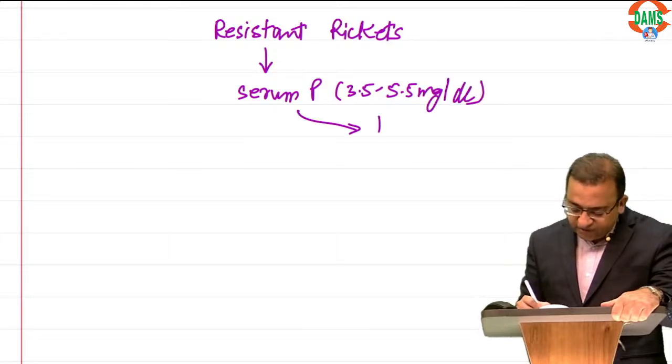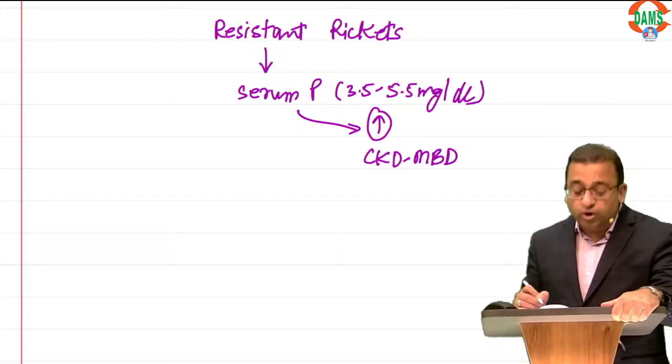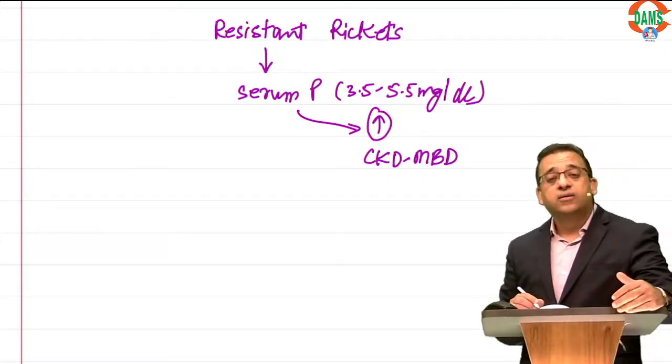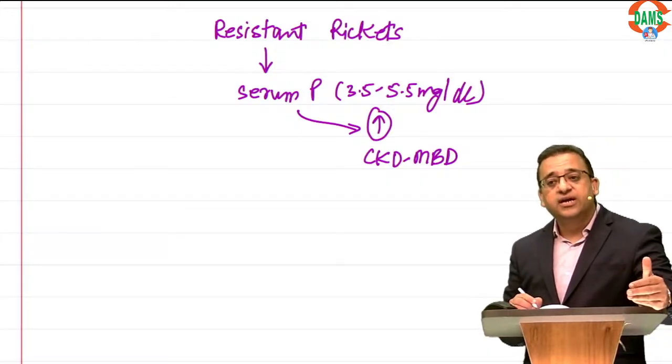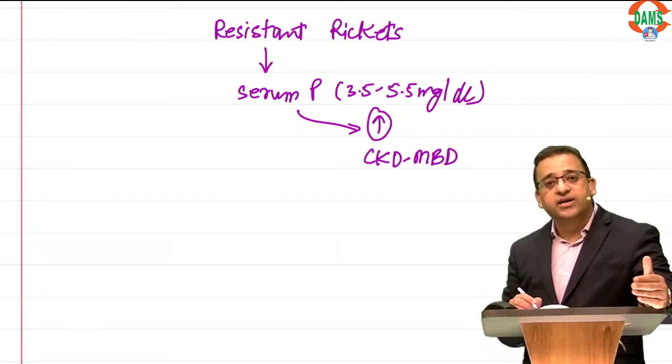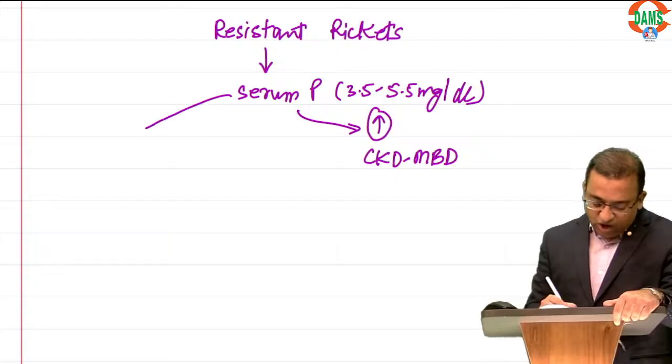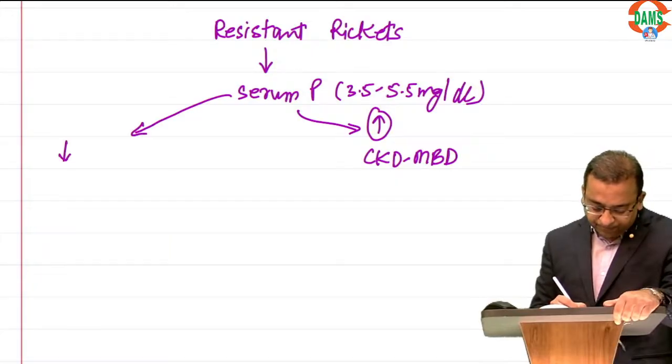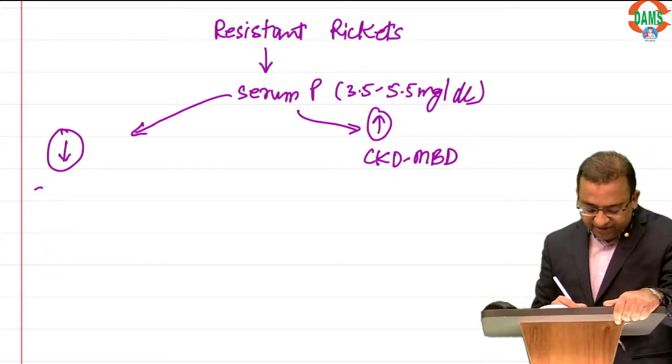If serum phosphorus is high, that's called CKD MBD, chronic renal failure, or mineral bone disease in chronic kidney disease. Now, if it is low, there can be three possibilities. First is renal tubular acidosis.